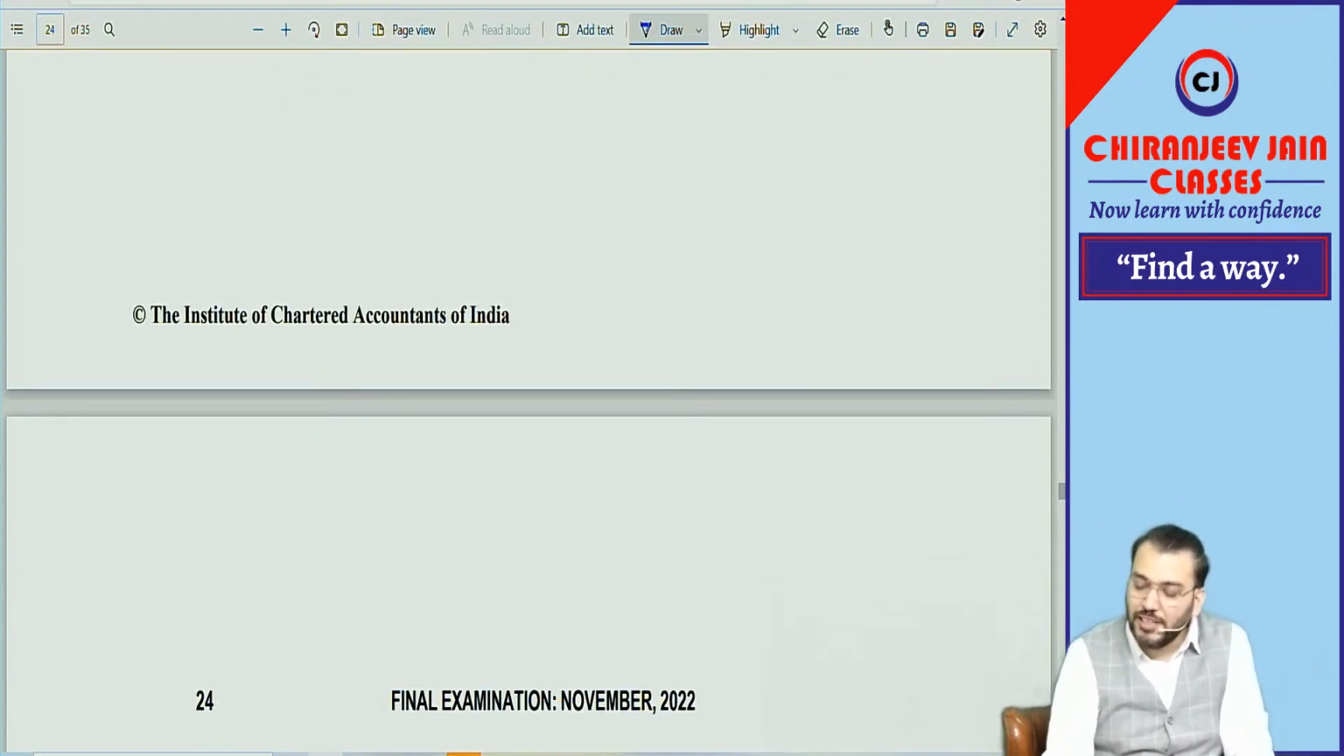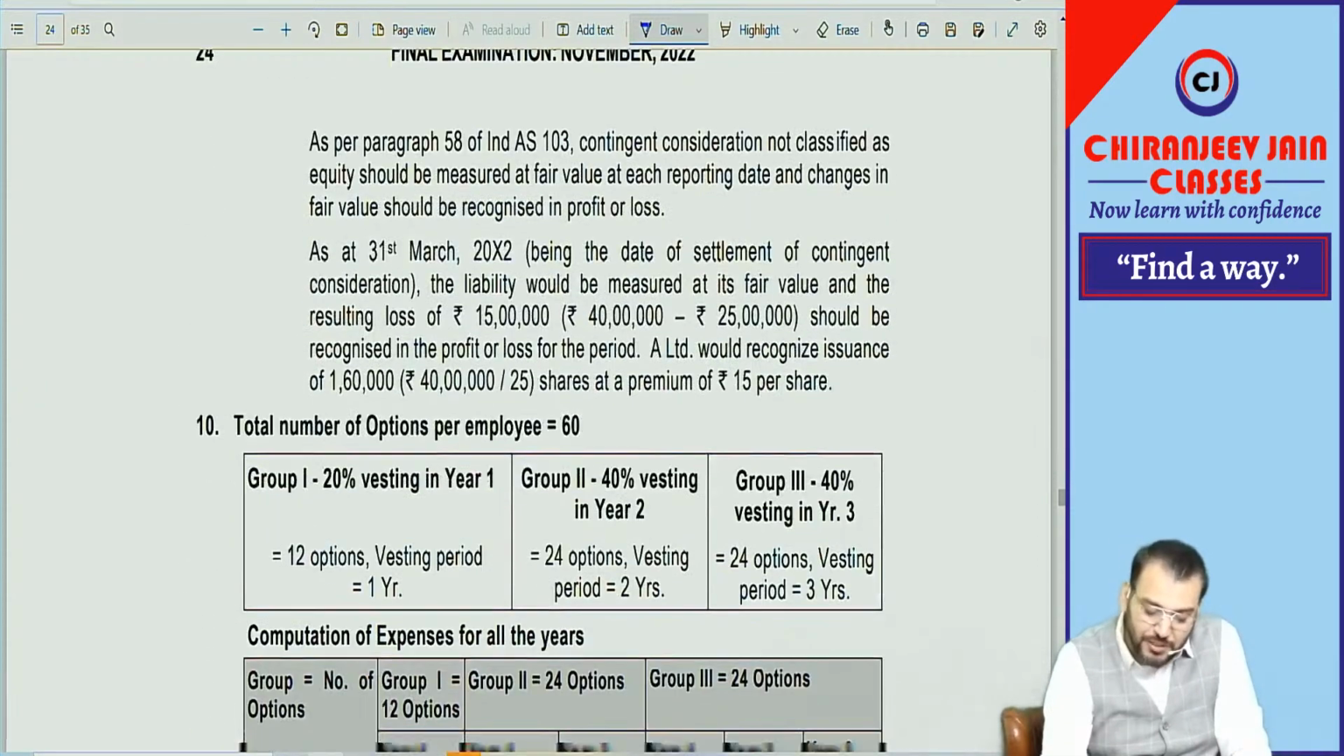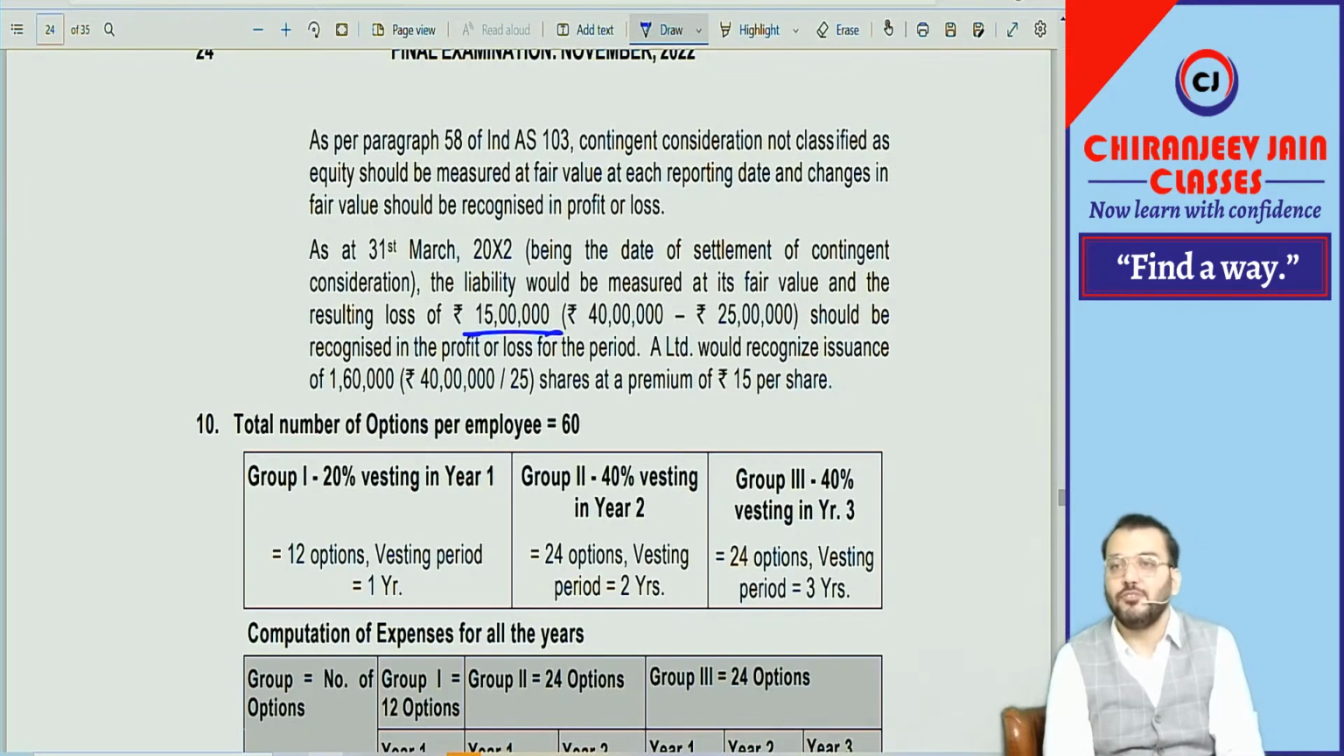Initially it was 25 and settlement will be done at 40 lakh. So 25 minus 40, the difference was 15. That 15 will be transferred to P&L. That is only given, check it. 15 will be transferred to P&L. But we have done the same to same in class. I have said it is important also.